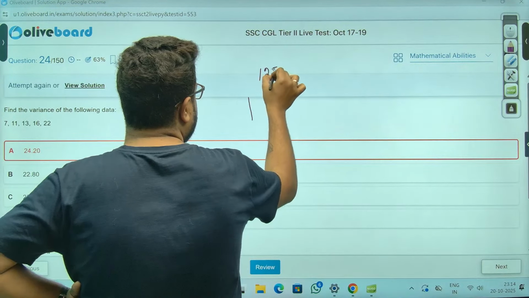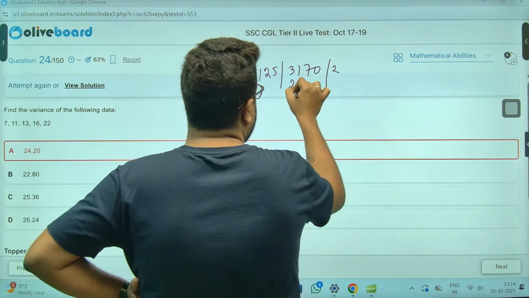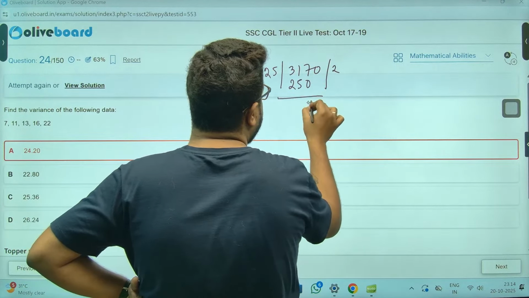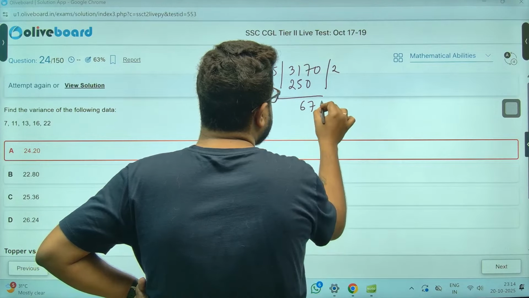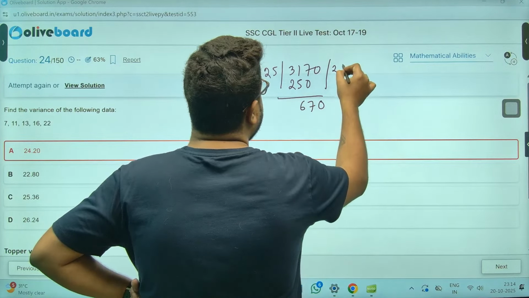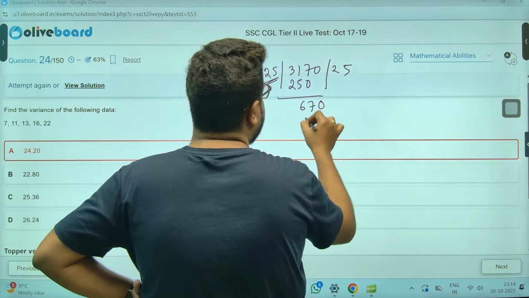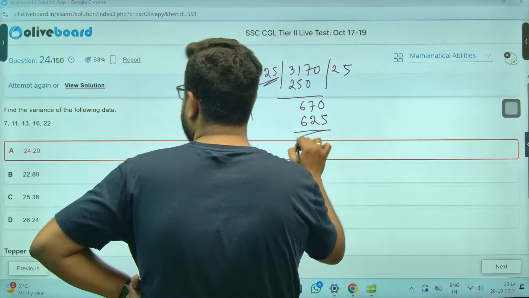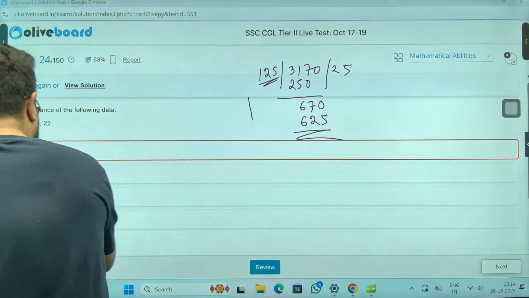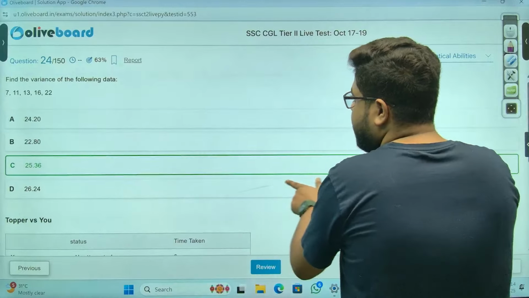3170. 250. 670. 4 is not going in. 4. So 5s are going. 25 point something. Option C is the answer. My mistake. See, it happens.